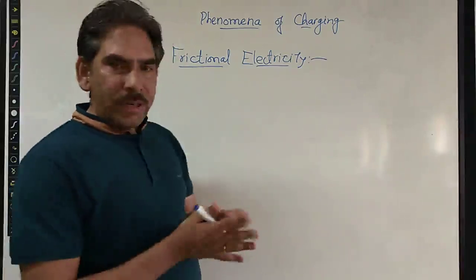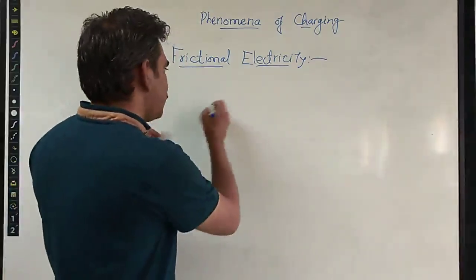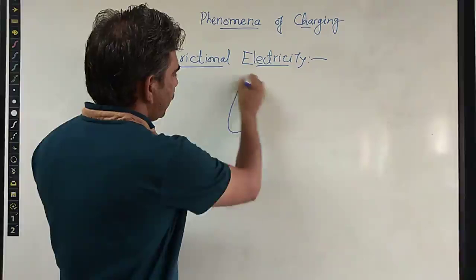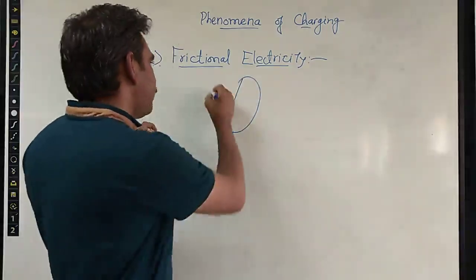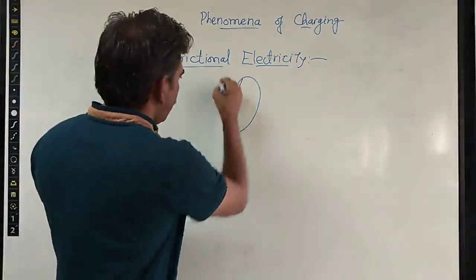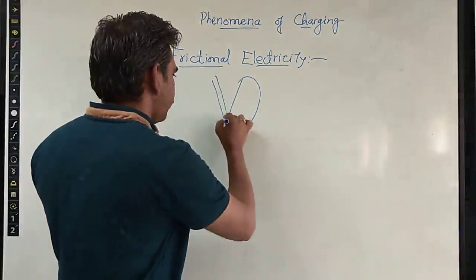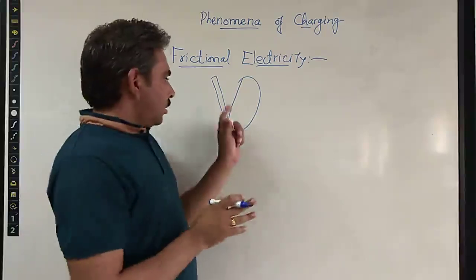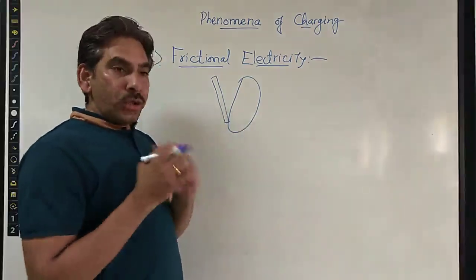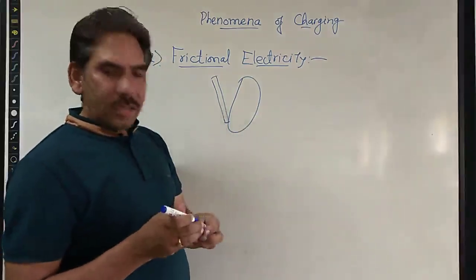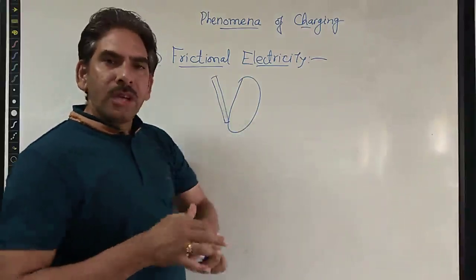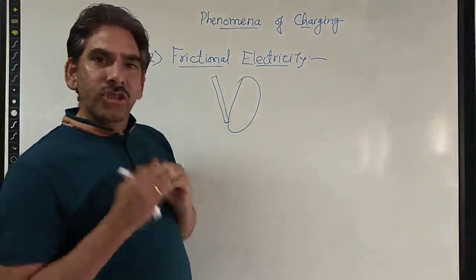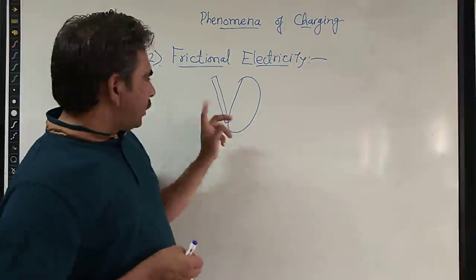So how does this happen? Whenever two objects are rubbed together, for example we are rubbing a silk cloth with a rod, what just happened due to this rubbing? These become charged, due to which some sparkles of electricity appear. That electricity is caused by the friction between these two objects.